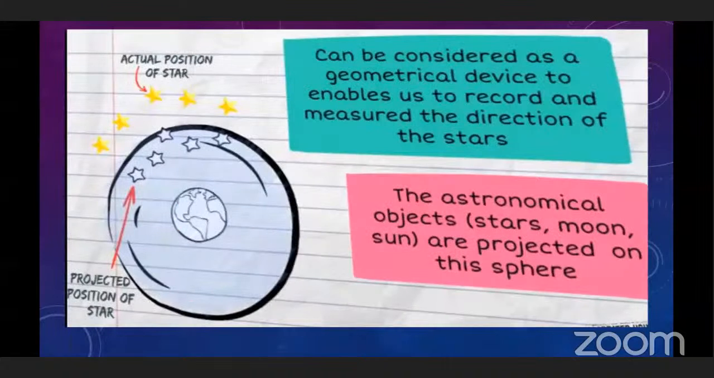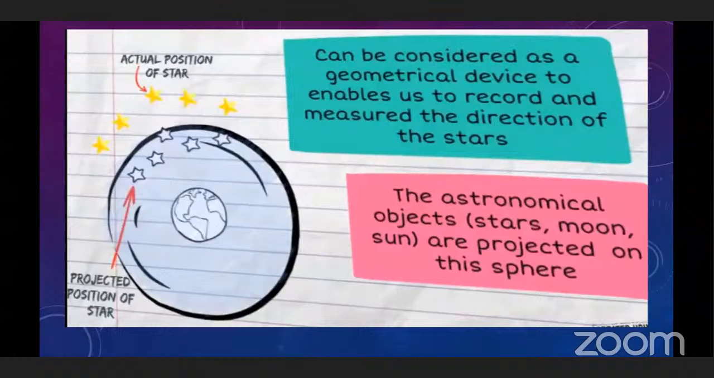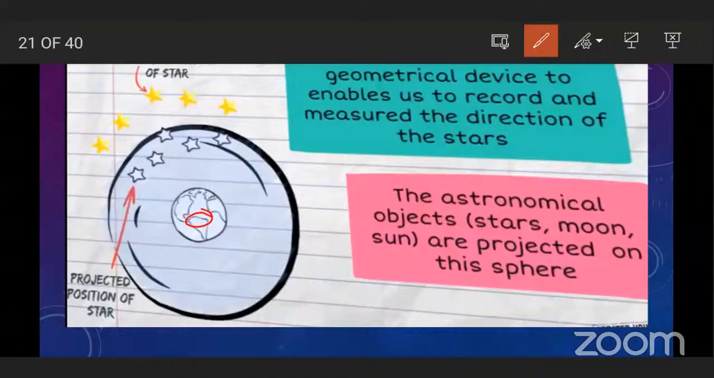And it can be considered as the geometrical device to enable us to record and measure the direction of stars. This celestial sphere helps us to measure the direction of stars. And the astronomical objects like stars, moon, sun are projected on this sphere. See, if we are here on the earth, and the astronomical objects like stars, moon and sun, we can see here on the celestial sphere. We can see those objects here, but the actual position of these objects are here above the sphere.